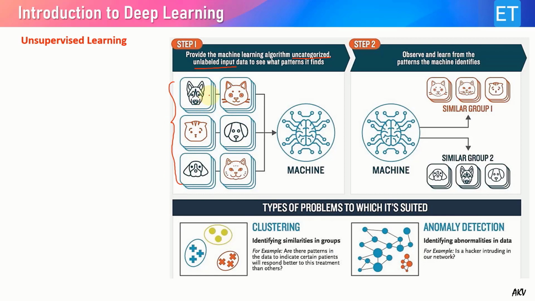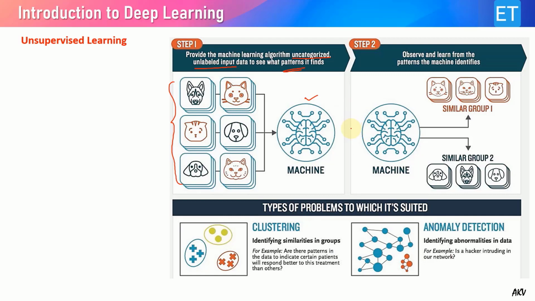We have different types of images given as input to this machine learning algorithm, which tries to find some hidden patterns or correlations out of these images. Once it is trained, it has the capability to classify or cluster the images depending on their feature matching to which group they belong.